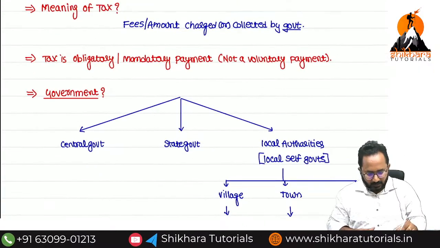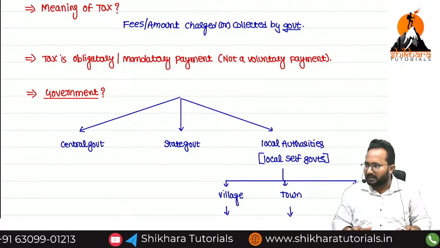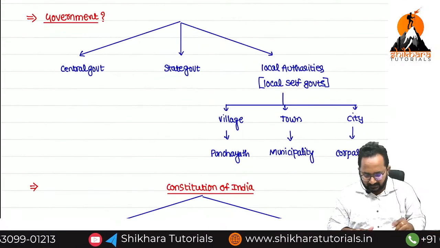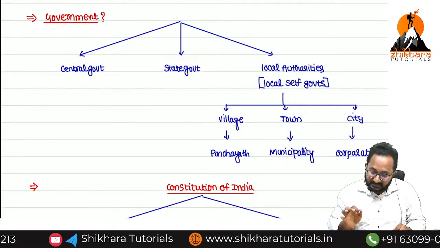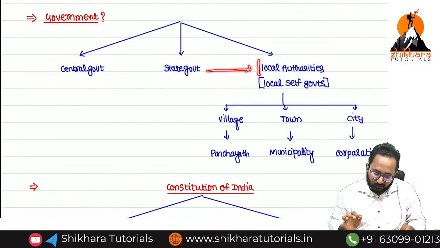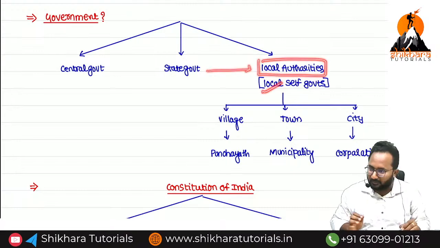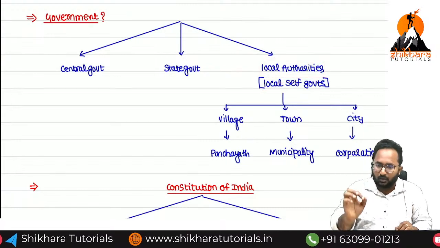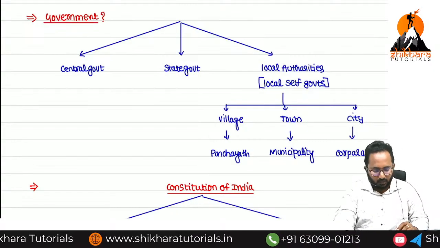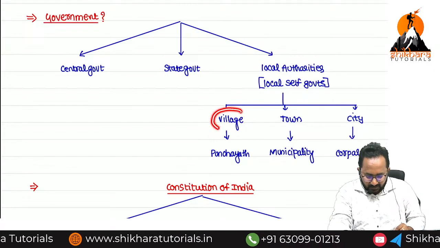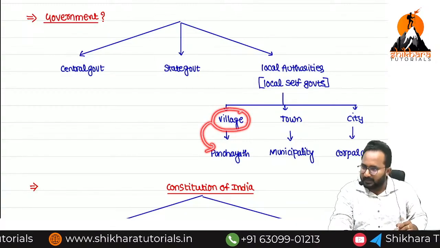Next, here we need to know what you mean by the government. Government means central government, state government, and less than the state government we have local self government. That is only we can call it as local authorities. Village level government is called panchayat.